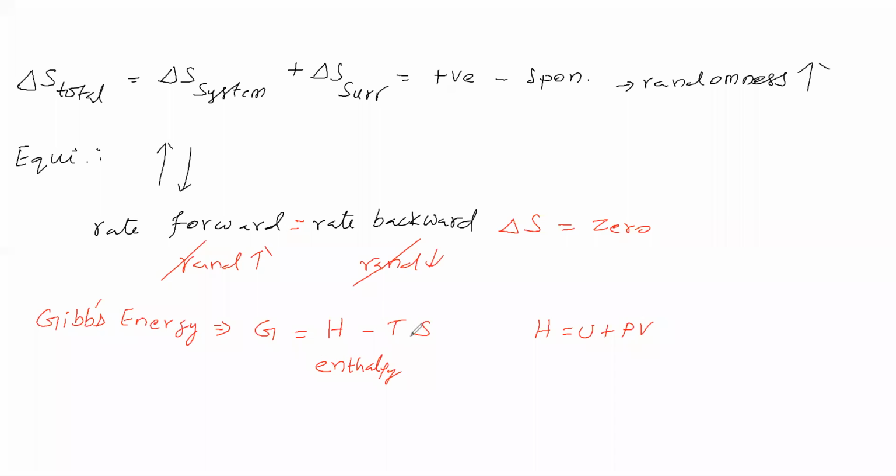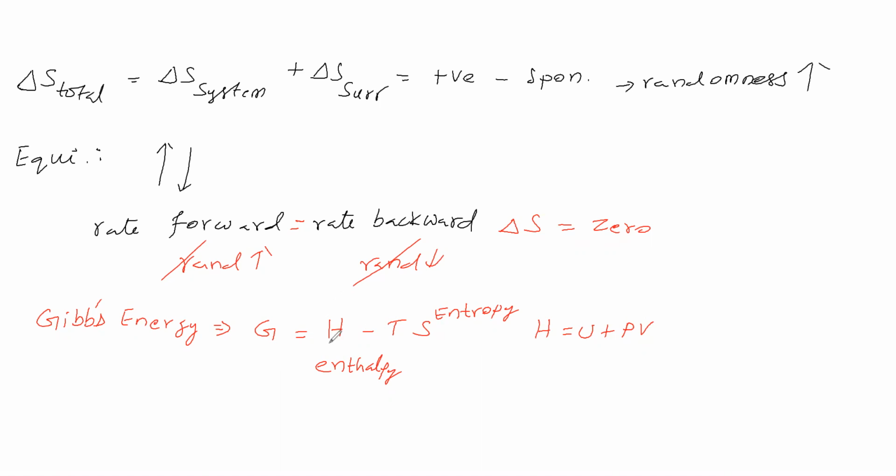S is called entropy, the term introduced in the second law of thermodynamics. T is called temperature. These three together are taken as another thermodynamic term called Gibbs energy G.